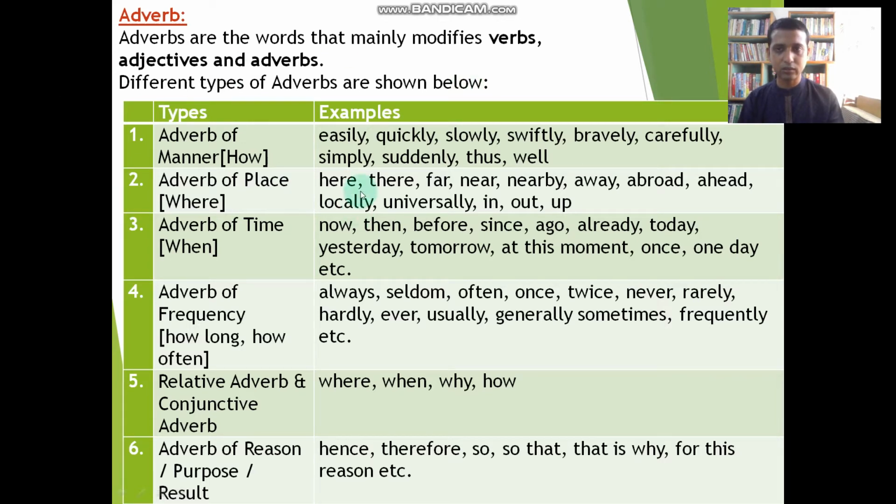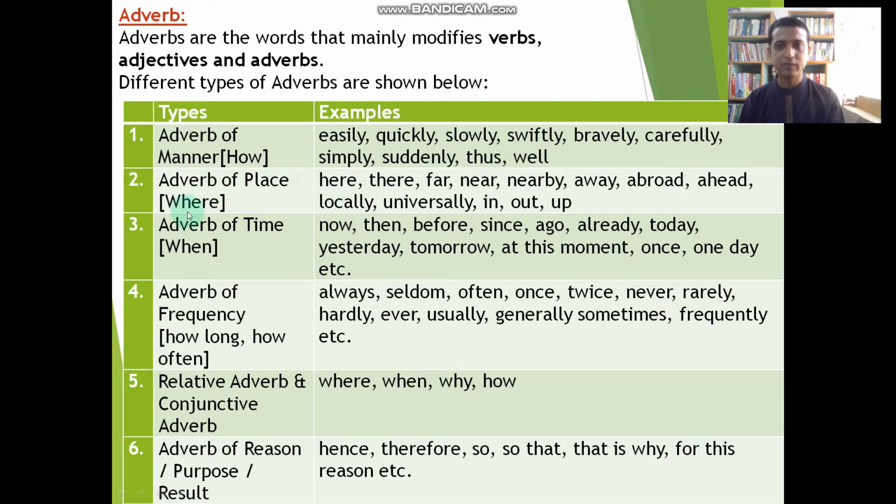Students, in that table we will get different types of adverbs and their kinds. First one, adverb of manner. It means how. We get the answer of the how by that adverb of manner: easily, quickly, slowly, swiftly, bravely, carefully, simply, suddenly, thus, well. These all can be functional as an adverb of manner.